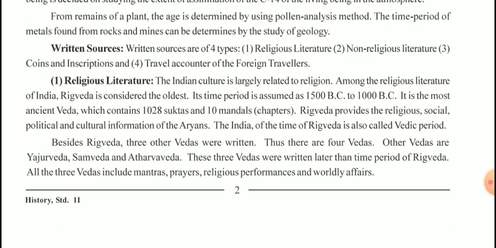The Indian culture is largely related to religion. Among the religious literature of India, Rig Veda is considered the oldest. Its time period is assumed as 1500 BC to 1000 BC. It is the most ancient Veda, which contains 1028 suktas and 10 mandals, that is chapters. Rig Veda provides the religious, social, political, and cultural information of the Aryans. The India of the time of Rig Veda is also known as the Vedic period.